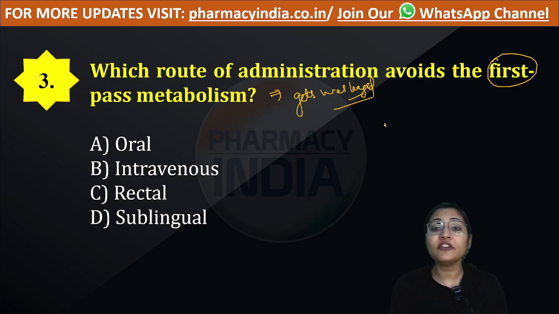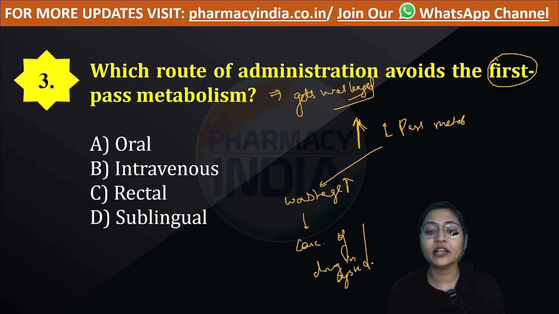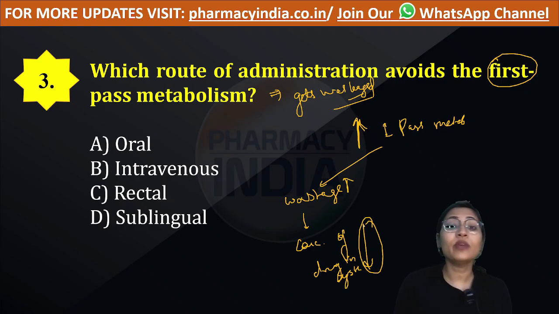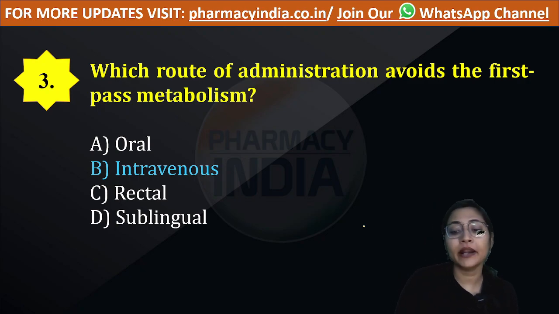Okay. Now, if the first pass metabolism is higher, it means wastage of drug is higher. That means in systemic circulation, the amount or concentration of drug gets reduced. So we have to find the route of administration which completely bypasses the first pass metabolism. Remember, it is always intravenous which completely bypasses the first pass metabolism.